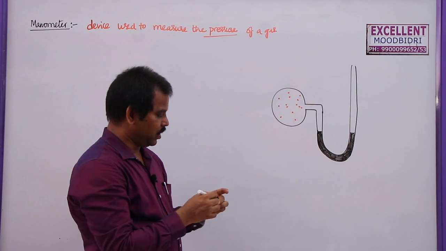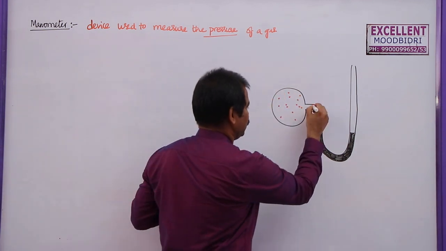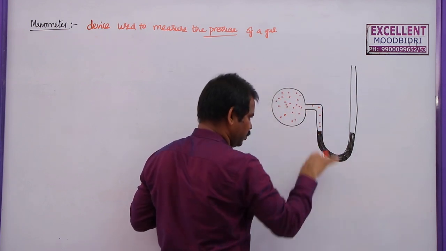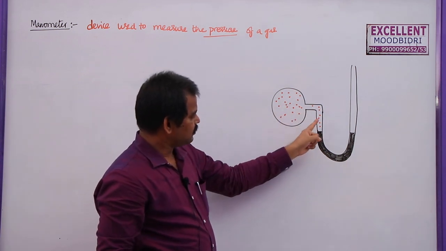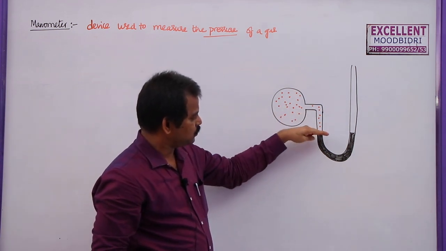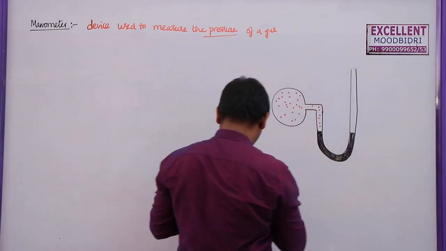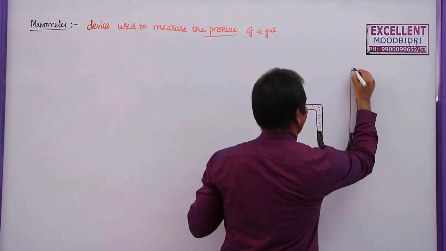You can see the gas, indicated with the red dots here, is doing some work to push this mercury downwards, but here it is found that the gas is keeping the mercury level at this point. And this is an open end here, open to the atmosphere.